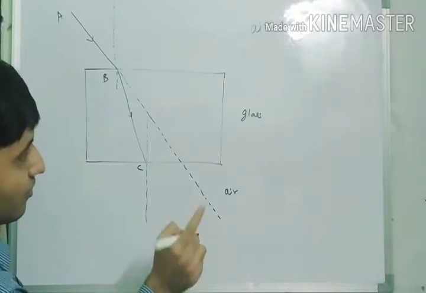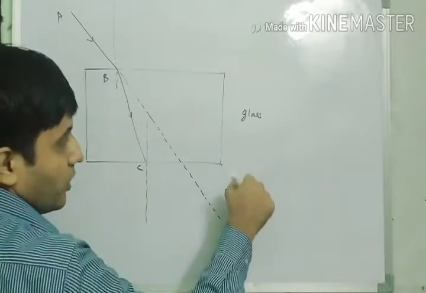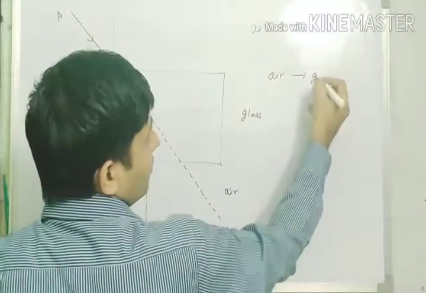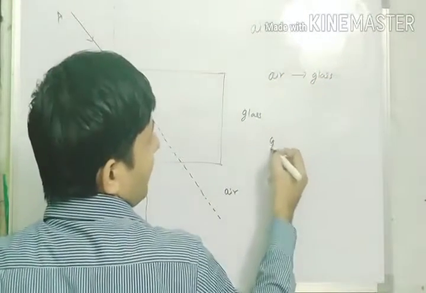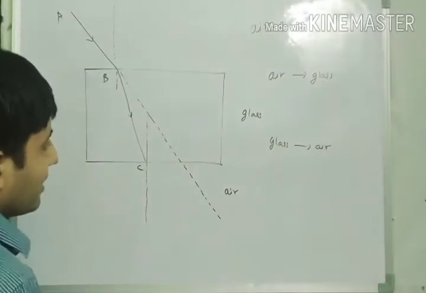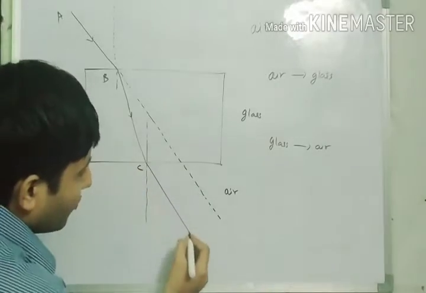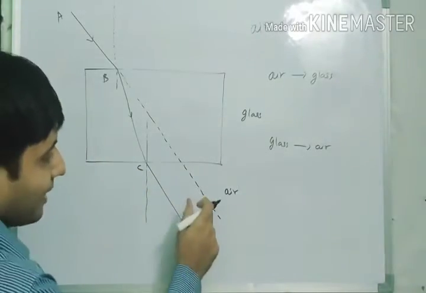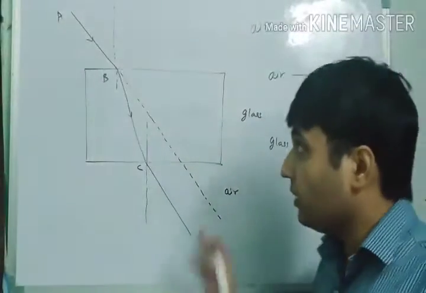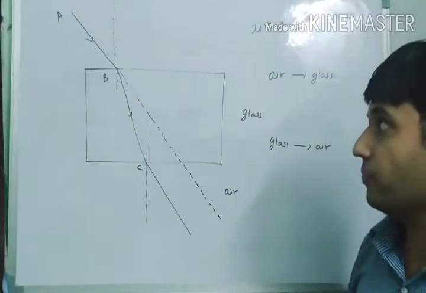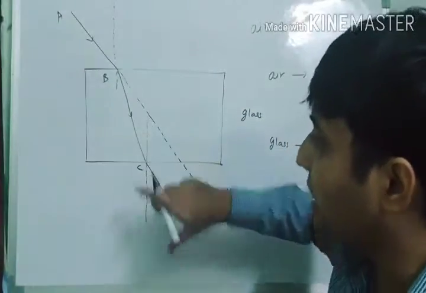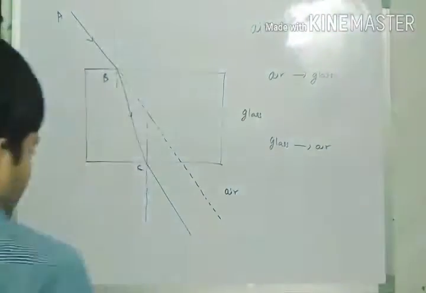The first time the light is passing from air to glass, and the second time the light is passing from glass to air. In that condition it bends away from the normal, and becomes parallel to the actual path of the light if the glass slab were not there. So this ray is called the incident ray, this is the refracted ray, and this ray is called the emergent ray.